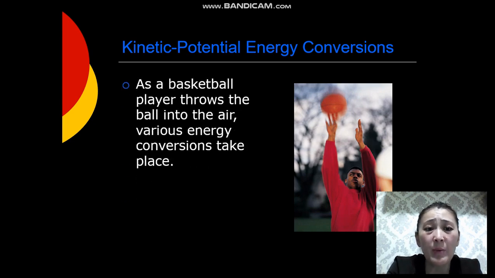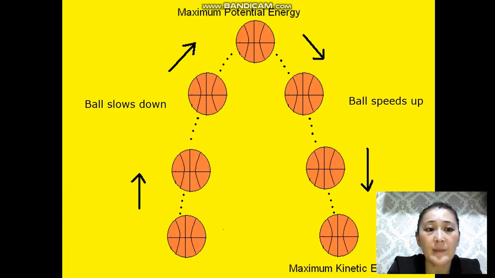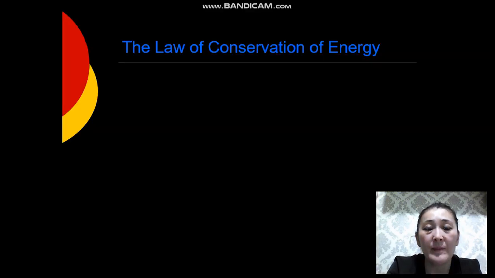As a basketball player throws the ball into the air, various energy conversions take place. When the ball slows down, it has maximum potential energy, then the ball speeds up and it has maximum kinetic energy.